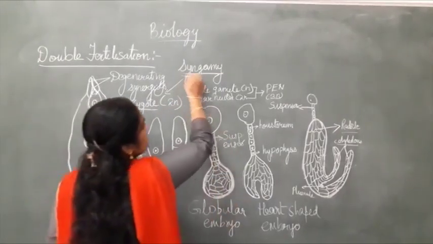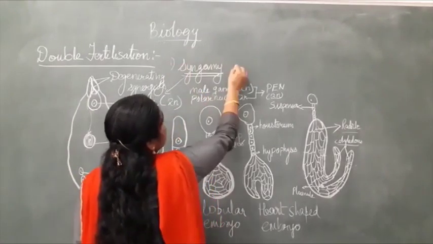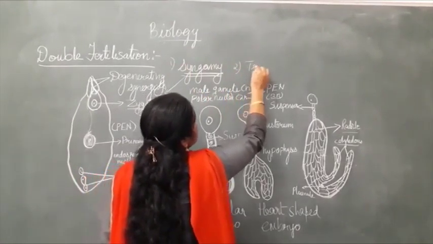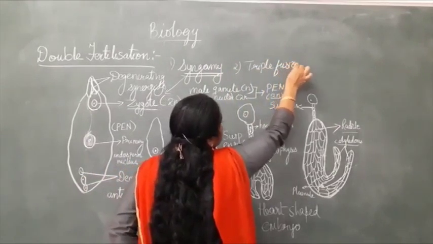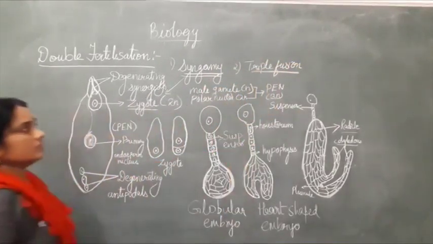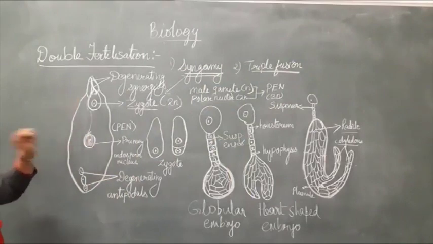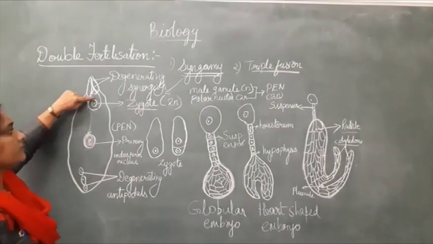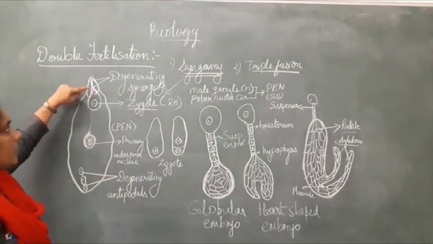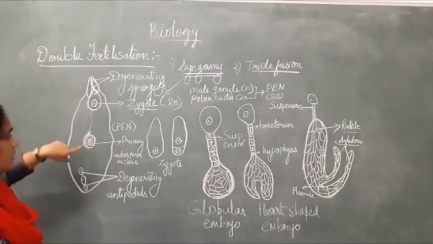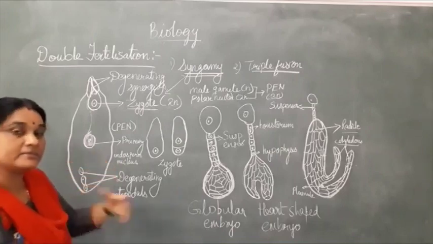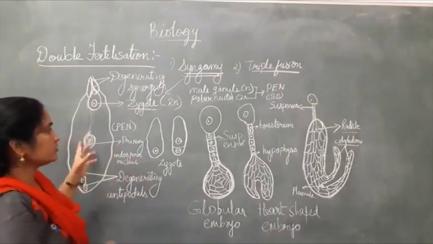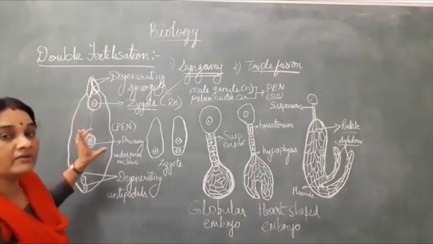So the first one, syngamy, and the second one, triple fusion, take place inside the embryo sac. Both processes, that is the fusion of a male gamete with an egg cell to form a zygote, and the fusion of another male gamete with the polar nuclei to form the primary endosperm nucleus, happen simultaneously. So this process is known as double fertilization.